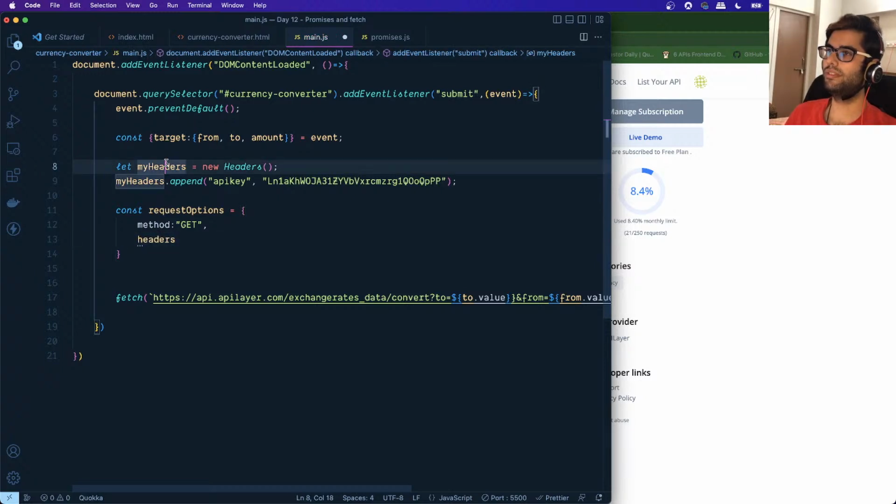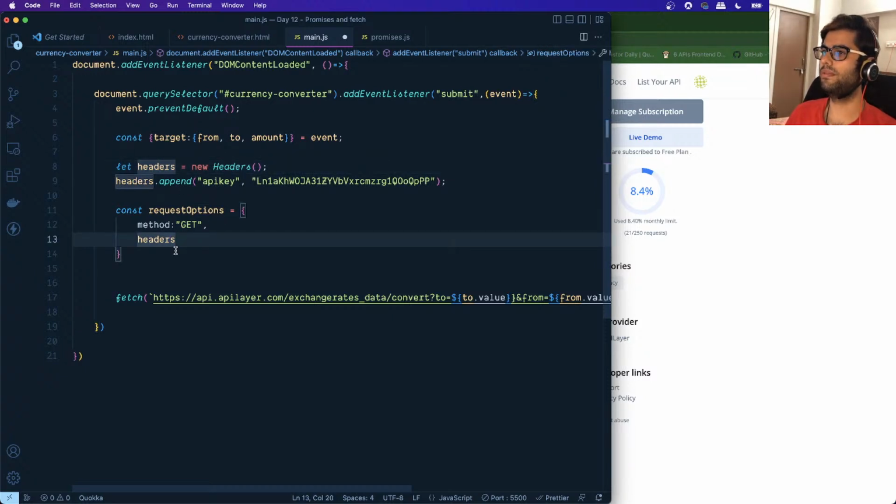Let me rename this to headers. All right, so using the shorthand property, we don't need to specify the key and its value explicitly. So we'll pass whatever this headers is over here.